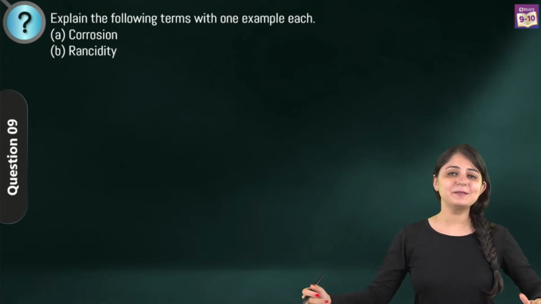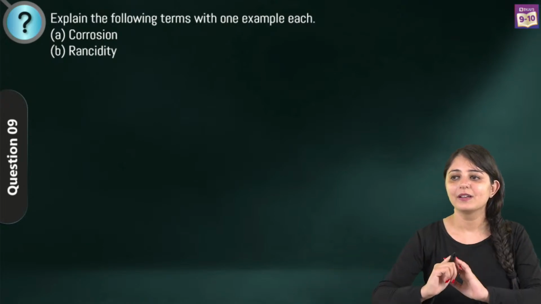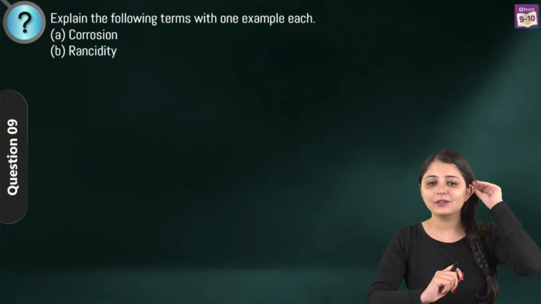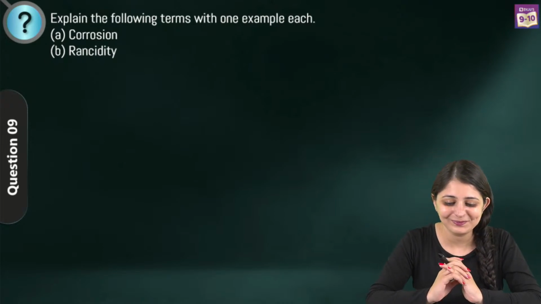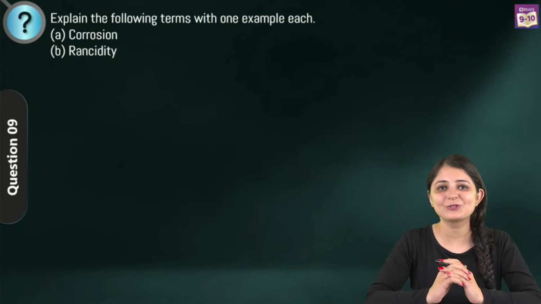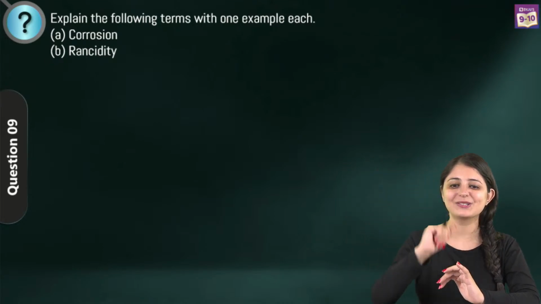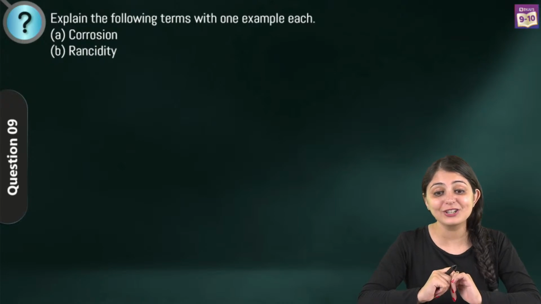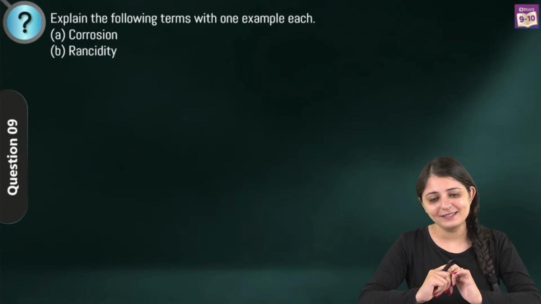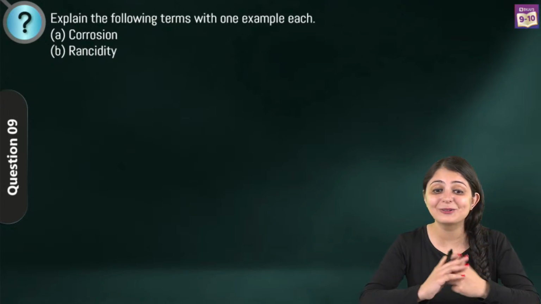Okay, who's going to explain to me what is corrosion now? Let's see who's going to explain कि corrosion क्या होता है. What exactly is corrosion? What exactly is rancidity? We'll come to rancidity later because we've just discussed that. We'll first talk about corrosion. Okay, Prashant, you're giving the example. Rusting of iron. Rusting of iron. That is an example of corrosion, correct? But what exactly is corrosion?